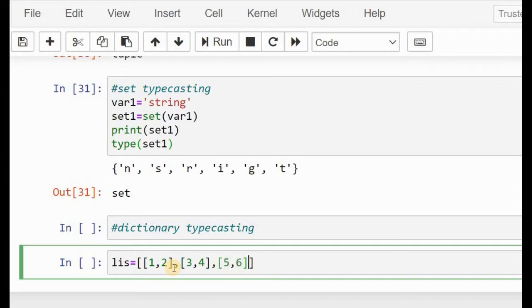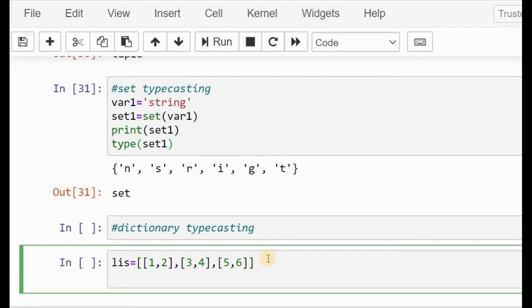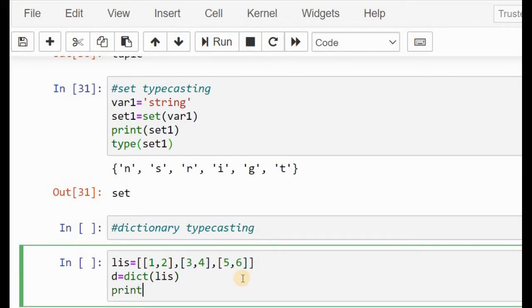So I'm specifying to convert this to a dictionary. So only I'm specifying the key as well as value. So only a dictionary takes this as a key-value pair. So I'm now going to convert this to a dictionary. dict is a keyword, and I'm going to specify the conversion to the dictionary. Print d.